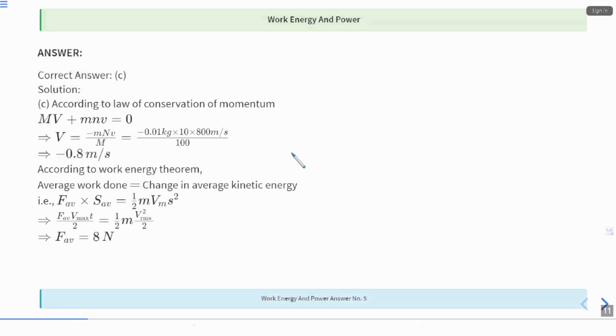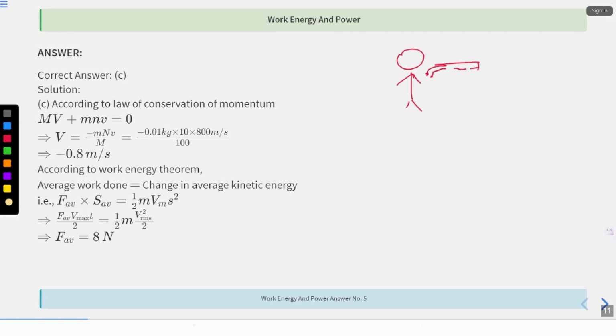So momentum will be conserved, right? How will the momentum be conserved? See, if this is the person, let's say he has this rifle.